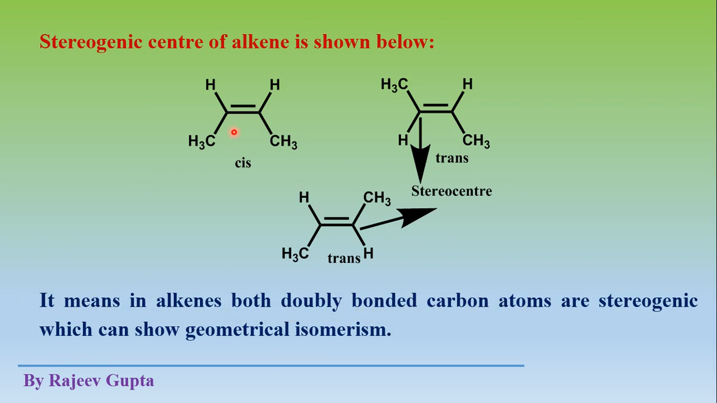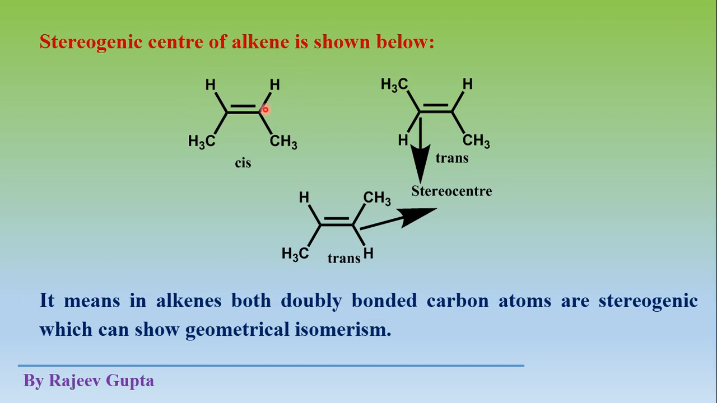Suppose we take an example of propene, where these both groups are hydrogen atoms, then this double bond will not show geometrical isomerism, and both these carbon atoms which are bonded by double bond are not stereogenic centers. So if one carbon atom is not stereogenic, then the other carbon atom which is doubly bonded is also not a stereogenic center.